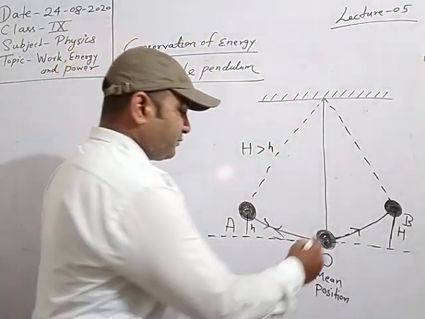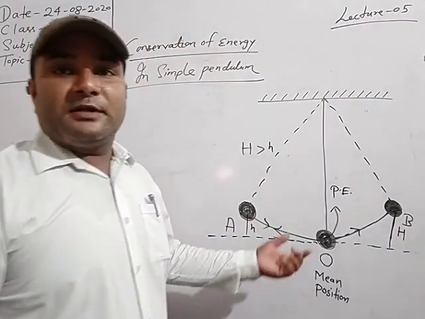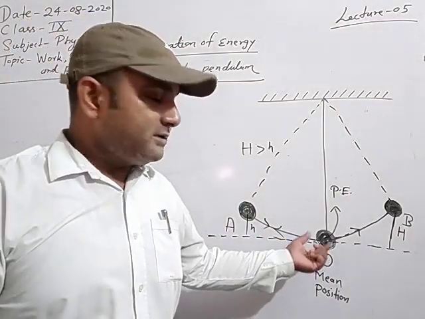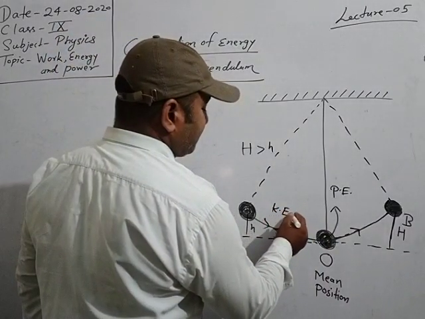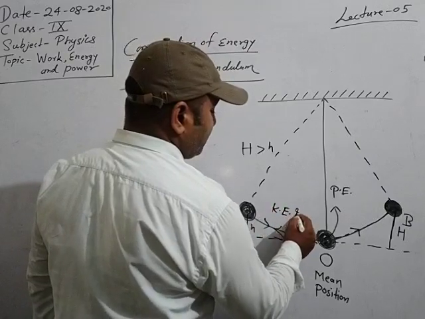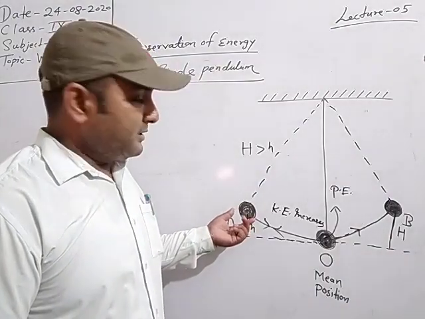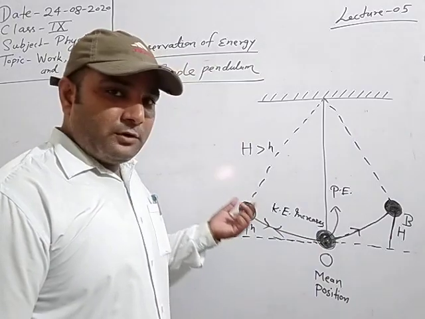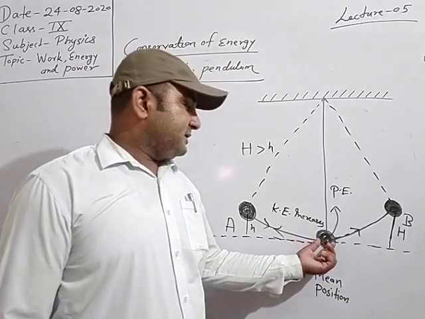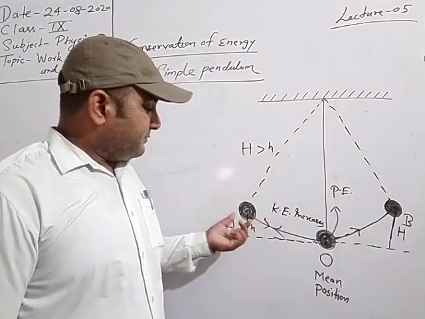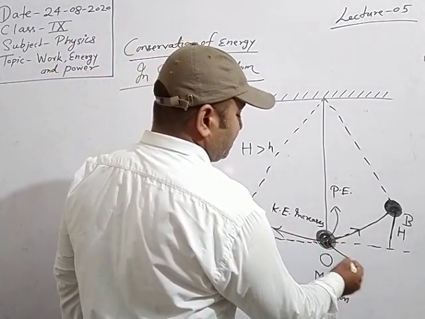It means at this point the total energy is potential energy. It means there is no movement. The body is in rest condition. The total energy of the pendulum is in the form of potential energy. And when the body moves from this point, kinetic energy increases. When we pull up to point A, potential energy is converting into kinetic energy, and when we release from point A, then kinetic energy further increases.